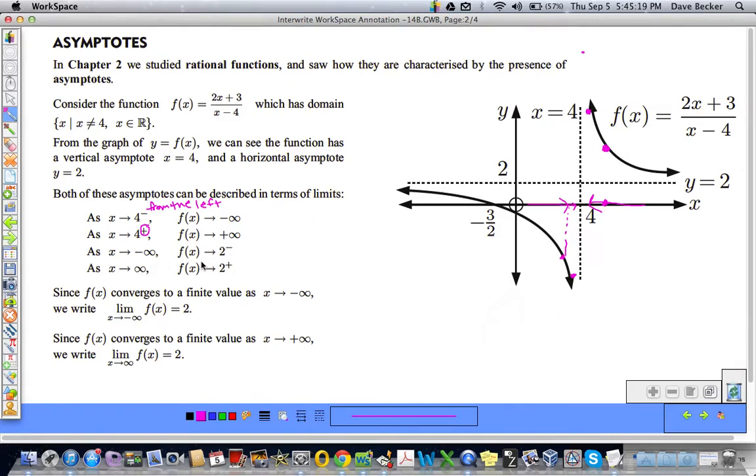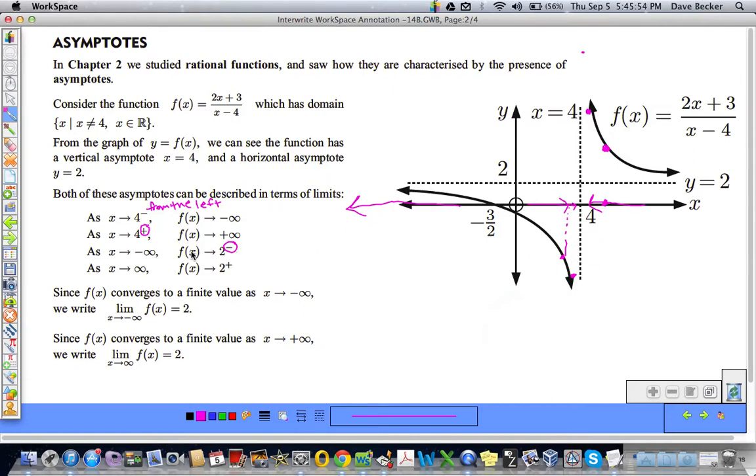Now, what happens as x goes to negative infinity? Well, x going to negative infinity means x is going this way, way, way over here. What's happening to the function? Well, the function is getting closer and closer to the line y equals 2. And this means the function is approaching 2 from below, because it's below this asymptote.